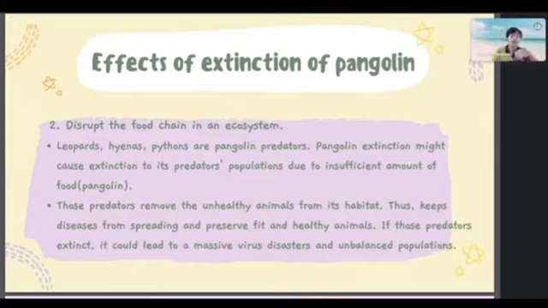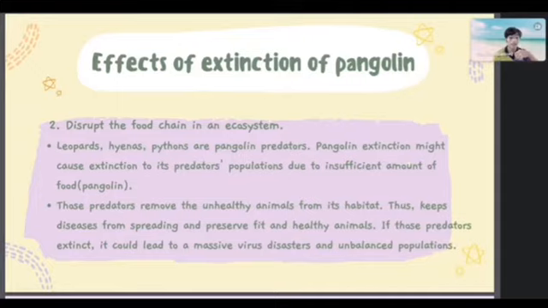If pangolin go extinct, those predators might lose their food, their prey. And that will cause them to compete for limited resources such as food to live on, and that will drive one or maybe more populations of animals to extinction.